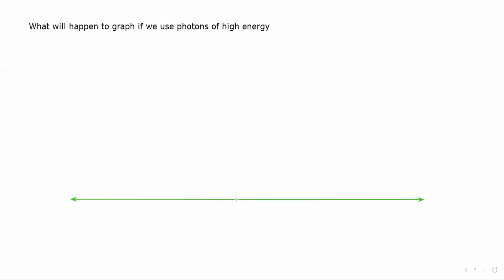The same graph, voltage and current, with positive and negative voltage, and on the y-axis we have current. So what happens when the voltage is zero? If I use more high energy photons, with the same metal, we are changing the energy of the photon.